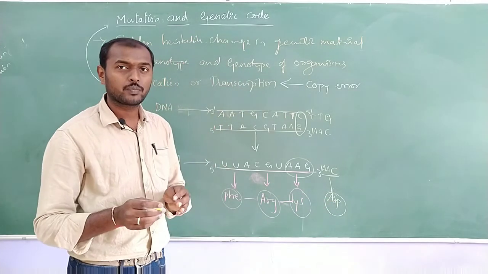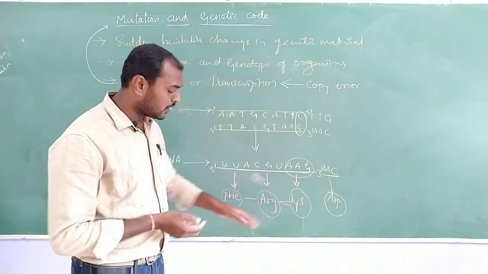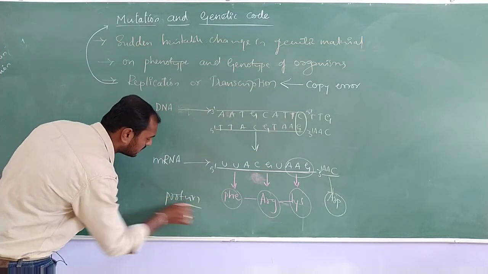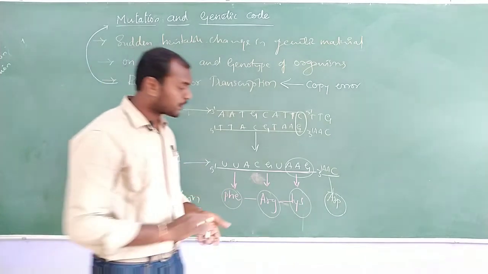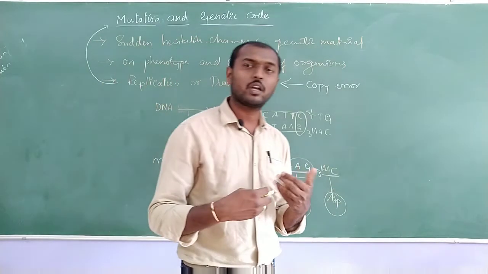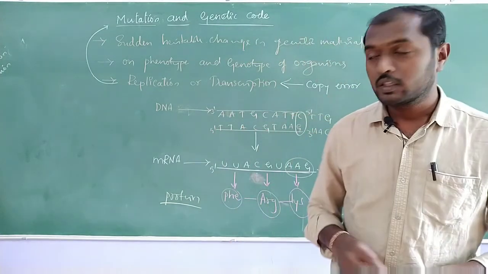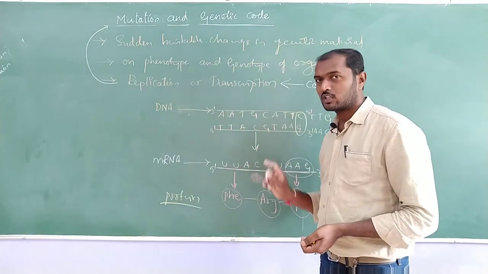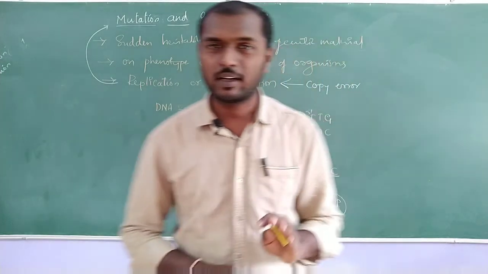This is what is going to be seen in the protein. When did this come to us? When protein synthesis happened, these changes came. So this is going to cause some kind of disease, or maybe some kind of problem in the organism. Then it is going to be considered as a mutation. Okay, we can call this a mutation.